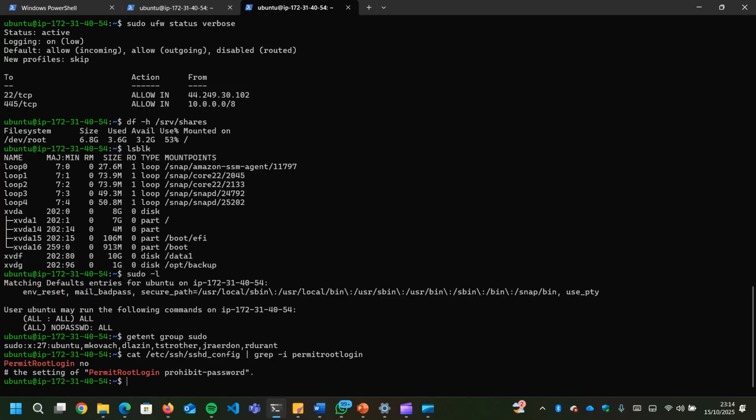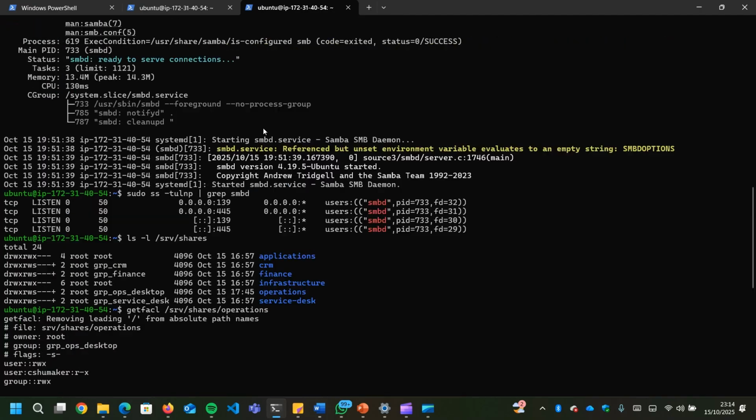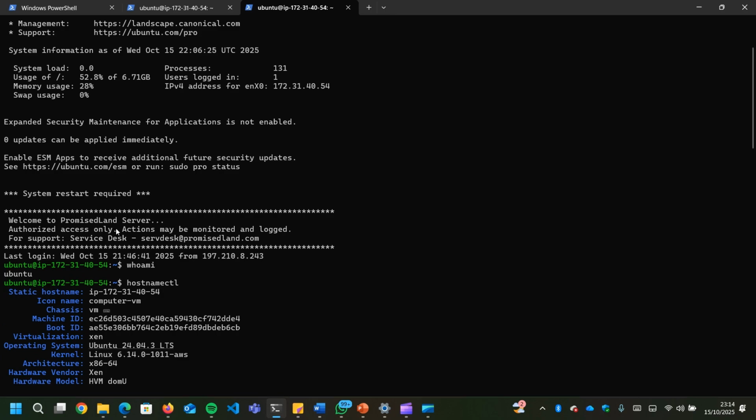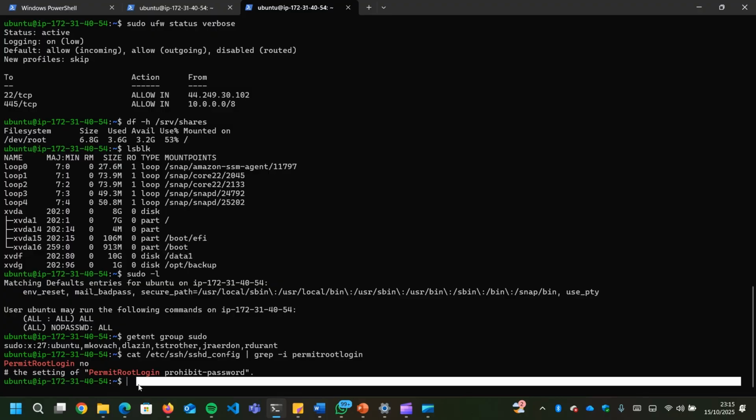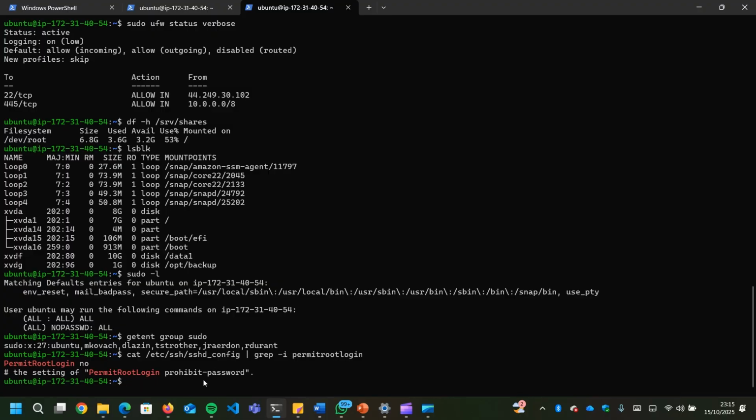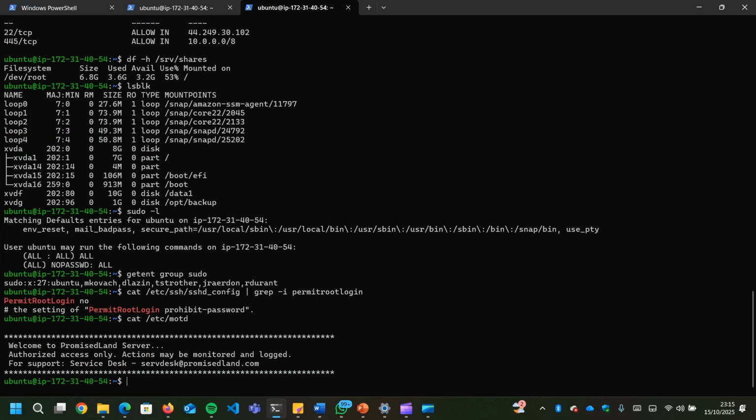So the next thing is the message of the day, which we've seen here that I actually did. Welcome to Promised Land, but I'm going to show how I got to that. To prove that I did that is cat /etc/motd. This is the message of the day. Welcome to Promised Land server, authorized access only. Actions may be monitored and logged. For support, I just had to add the support email, serverdecks at promiseland.com.